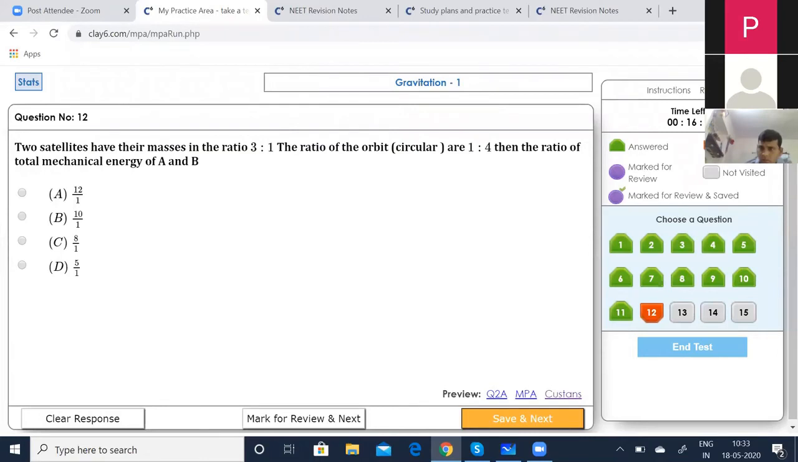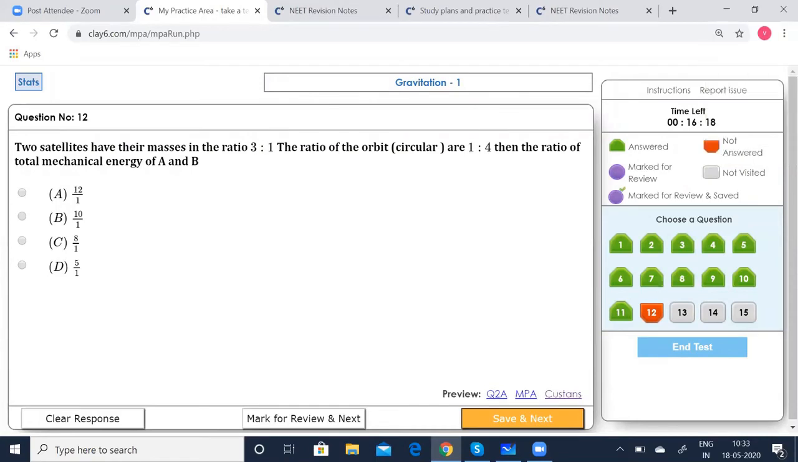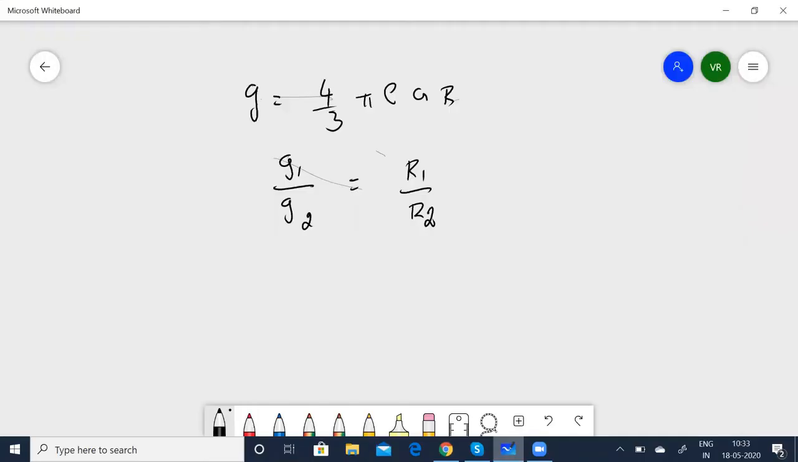Two satellites have their masses in the ratio 3:1. The ratio of their orbits is 1:4. Then the ratio of their total mechanical energy is what? Already we saw total mechanical energy is nothing but the sum of the potential energy and kinetic energy. So let's see. Okay, E is given as minus GMm by 2r.